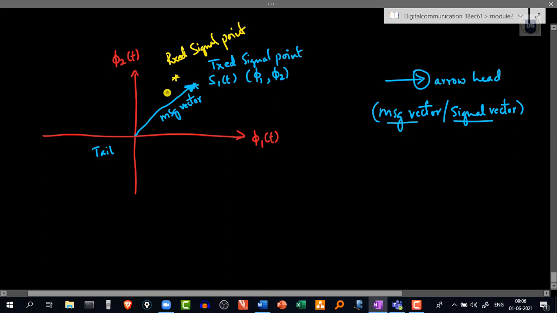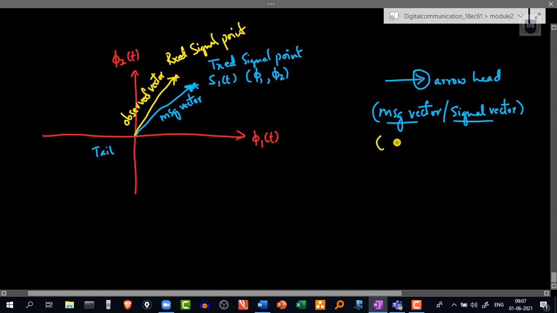And this received signal point represents, I can again draw one more vector which has its tail at the origin and its head at this point, and I can call this the received vector, or observational vector, or observed vector.